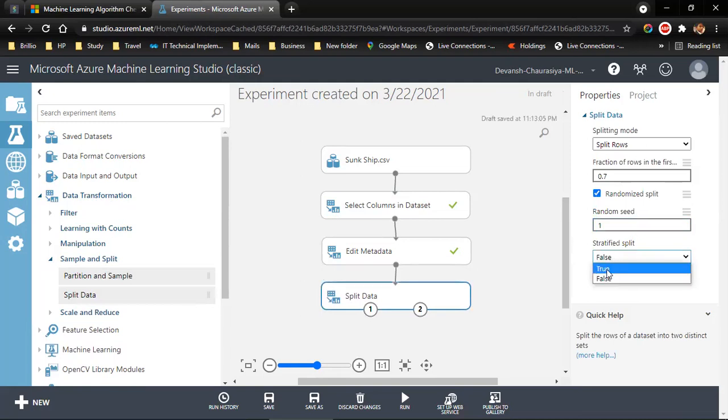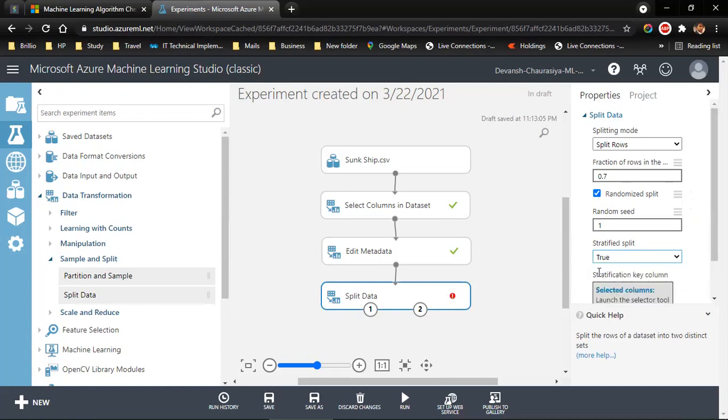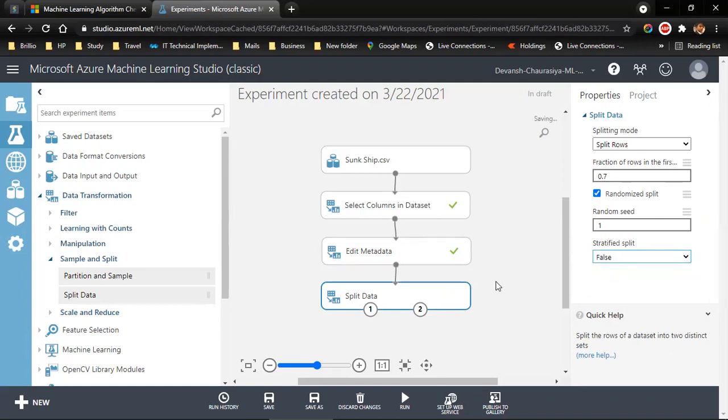Okay. Stratified split, true or false? I am assuming you know stratified sampling. So it's a similar concept. If it is false, it does not give equal opportunity, and it does not take equal proportion from different varieties or different sets of data. If stratified split is yes, then it gives equal proportion or equal representation of each feature of data. Now let it be false. We'll come to stratified in the next part.